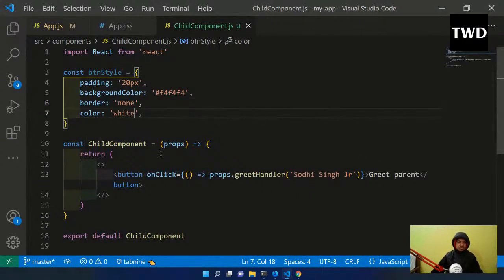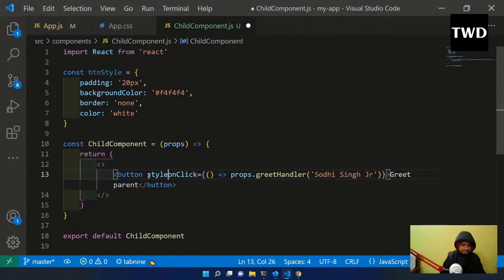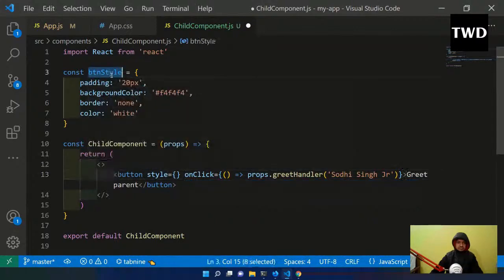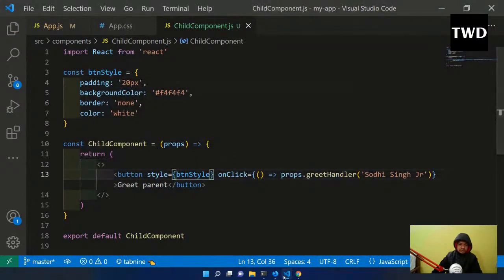Let us see how it looks. I want to add the style to it. So how do I add the style? It is like style equal to, and here we are going to do this btn style. Save it, and if I go back, okay, it's looking very bad.